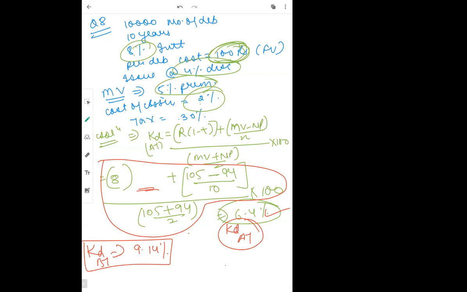Okay. So I think now debentures are over. Only one thing is left, irredeemable debenture का भी one question. One second, I just find out one question.